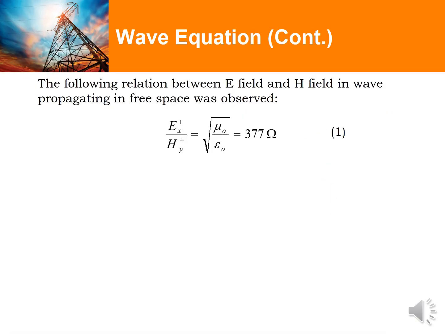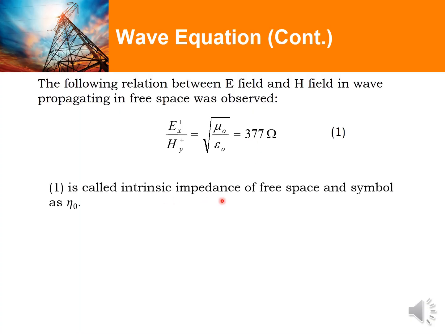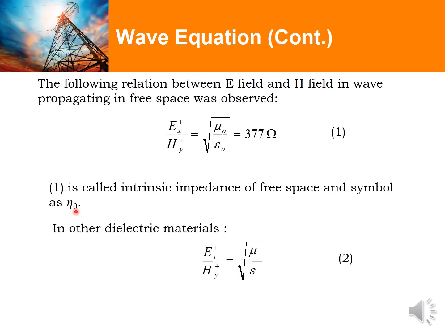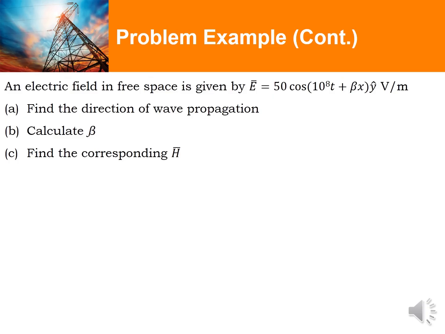The relation between the magnitude of the electric field and magnetic field within free space is given as the square root of mu naught divided by epsilon naught, and has a value of 377 ohm. This is known as the intrinsic impedance of free space, symbolized by eta naught. Supposedly, the electromagnetic wave travels within other dielectric materials. The intrinsic impedance is given as the square root of mu, or permeability of that medium, divided by its permittivity, symbolized by eta. Let's look at one problem example.